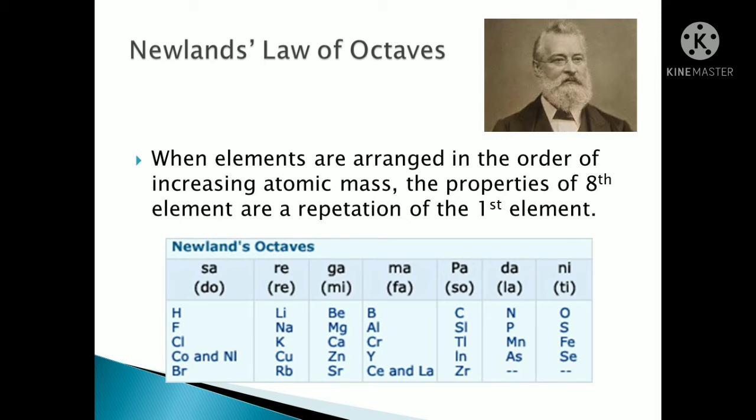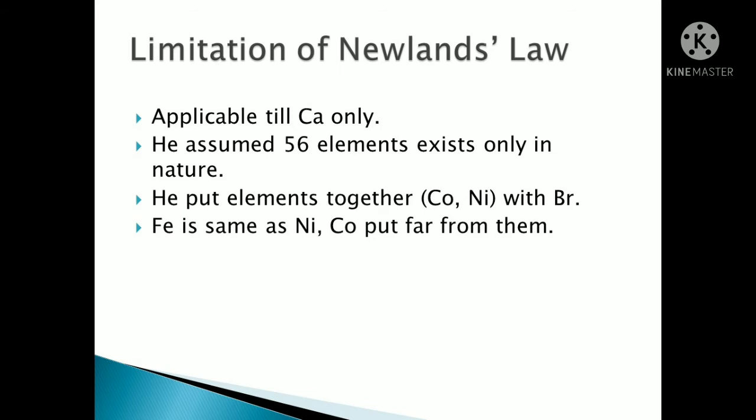But whatever he has done, still people took out some limitations. So next, see what were those limitations. These limitations were, see, it is applicable only till calcium. Only till the calcium element it works, not more than that. So till calcium it is similar. Then he assumed that only 56 elements exist in nature. Before, Dobereiner said that it was only how much? 26. Now he said it is 56. Means what? You can understand that there will be more than this, isn't it?